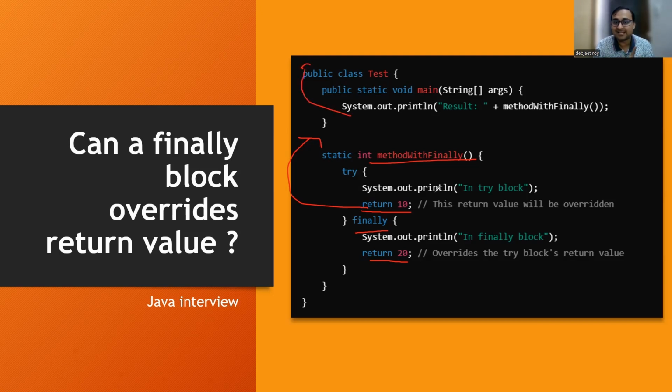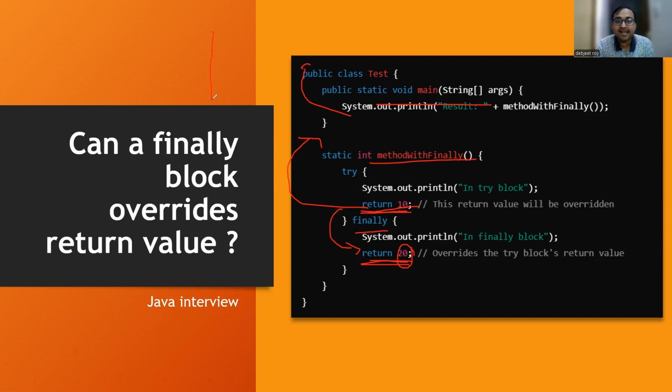But here in try catch finally block, it will not happen like that. If finally is written, and if the try block is returning me 10, it will still go to the finally block, and then it will see what is written over here. So here also, if 20 is being returned, then the try block return statement will be overwritten by the finally block return statement, and then it will return me 20 from here to the main method. Like that, the flow of execution will be there.